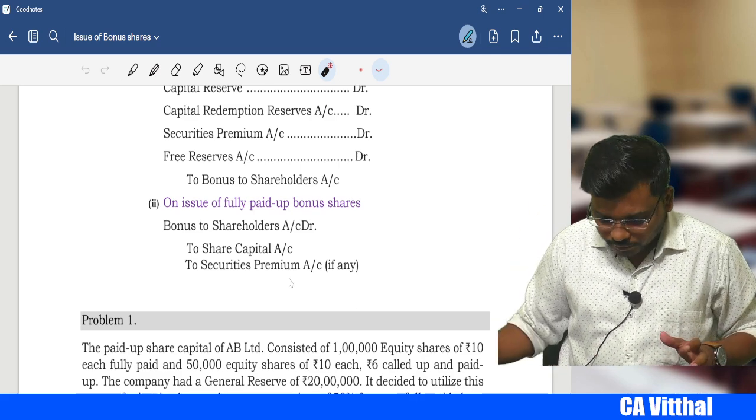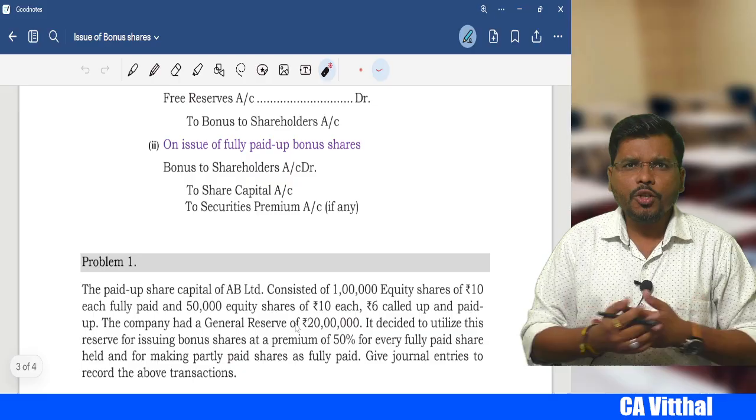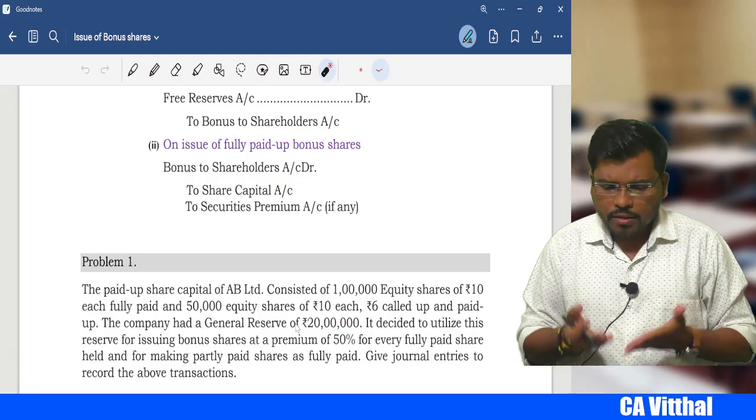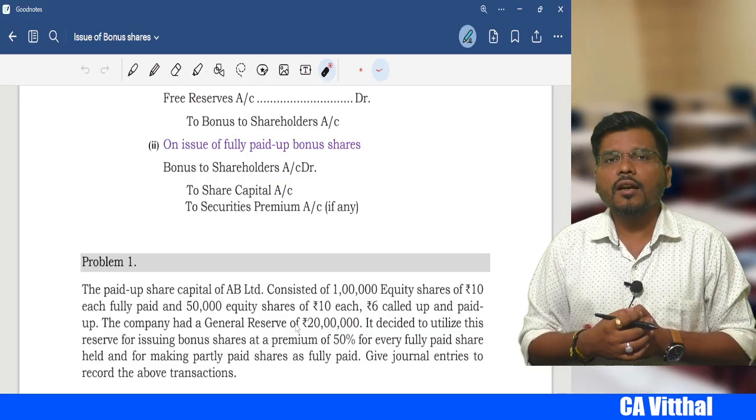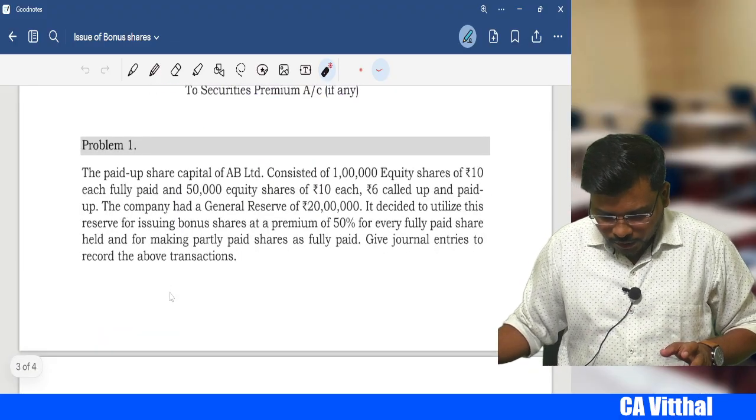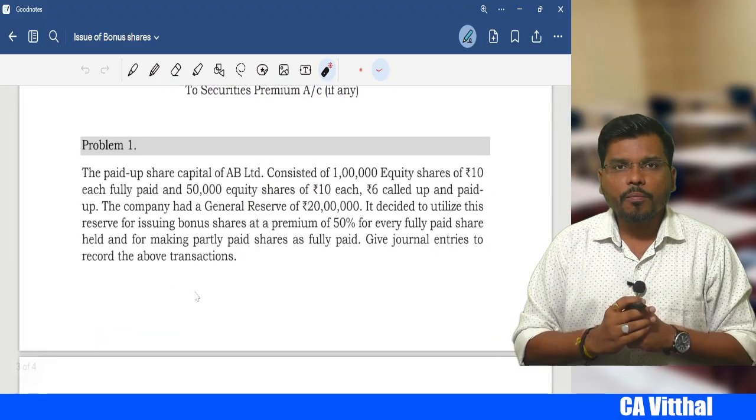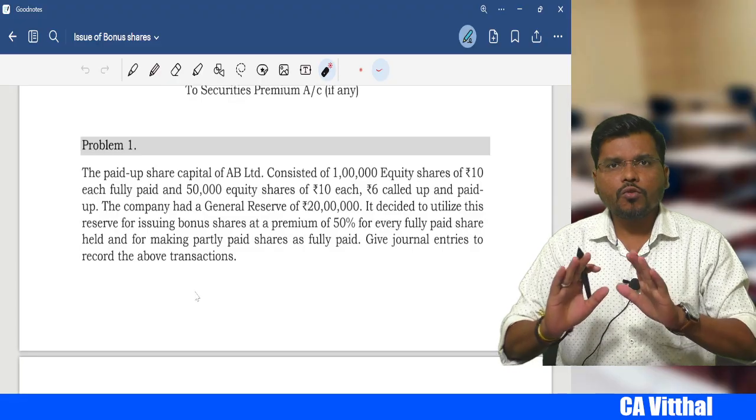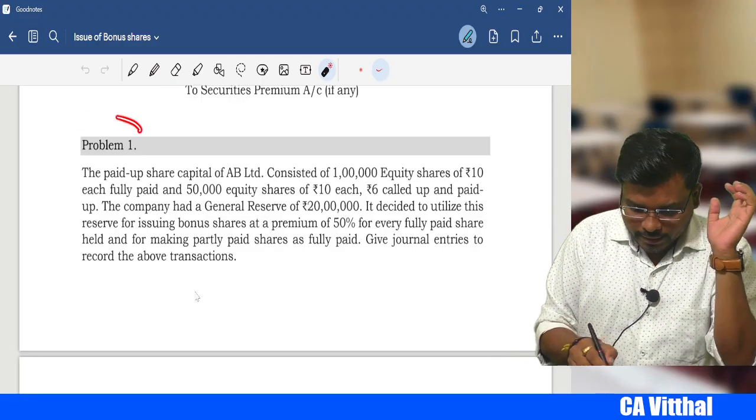Okay. Then you may ask me, sir, can a company issue bonus shares at a premium? Because in our illustration, they have given that the company issues the bonus shares at a premium. Okay. Now with this, we are going to solve one problem. So your entire bonus issue will be completed here. Okay. Let's read the problem.